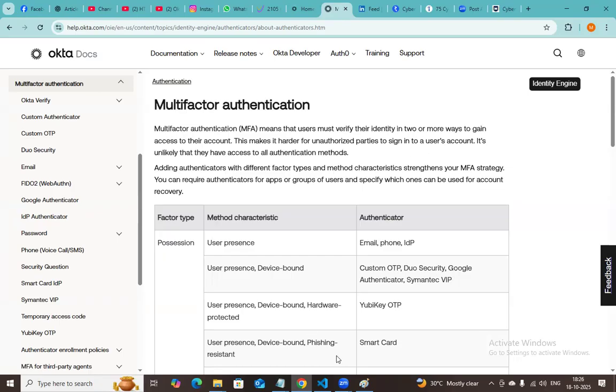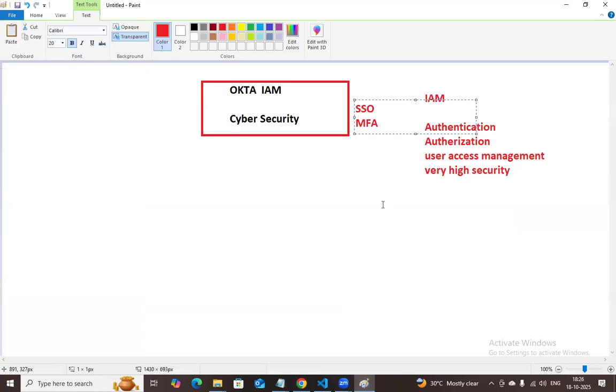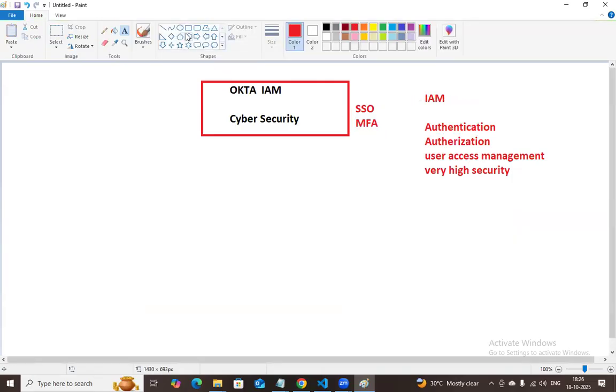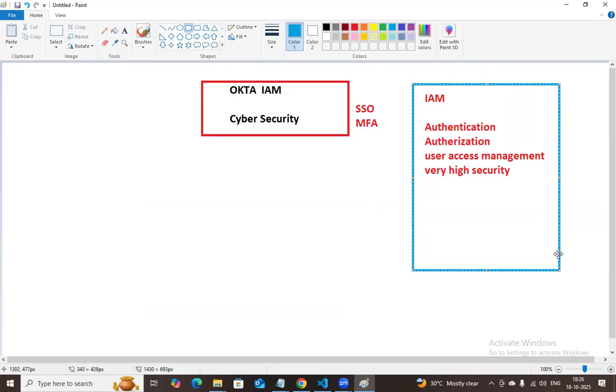So I hope everybody understood how Okta is related to IAM and SSO, MFA. These are the IAM features. I already explored them in previous classes, a lot of classes. These are the IAM features basically: authentication, authorization, and user access management. Very high security.